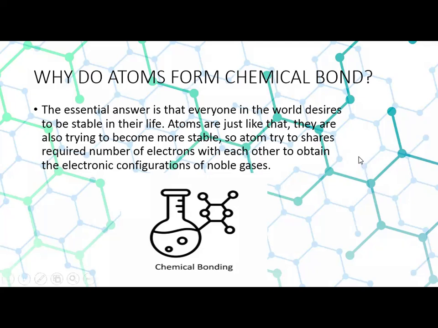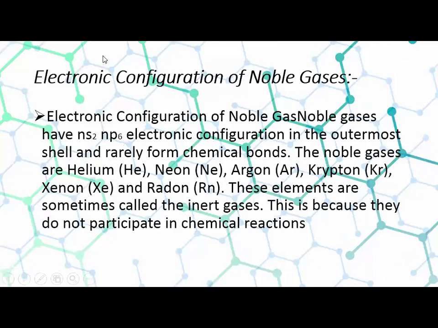Now, what are noble gases and what is the configuration of noble gases? You can easily see here that the electronic configuration of noble gases varies from ns2 to np6. It means 2 plus 6, 8 electrons. They have 8 electrons in their outermost shell and rarely form chemical bonds. What are the noble gases? Helium, neon, argon, krypton, as we have gone through in chapter number 3.